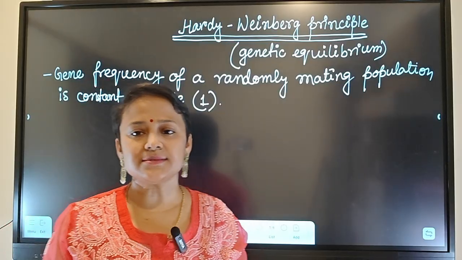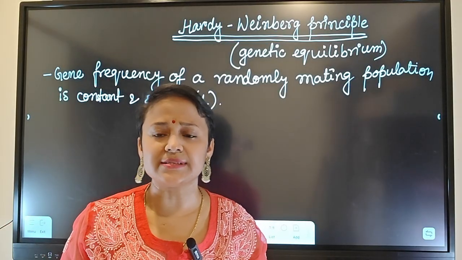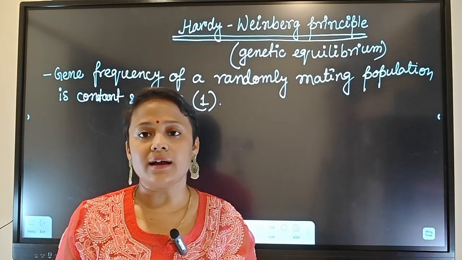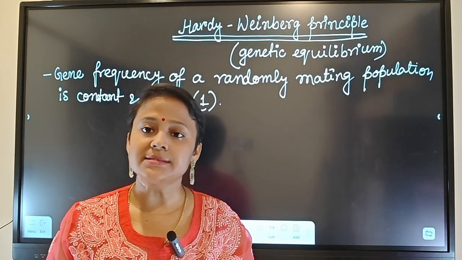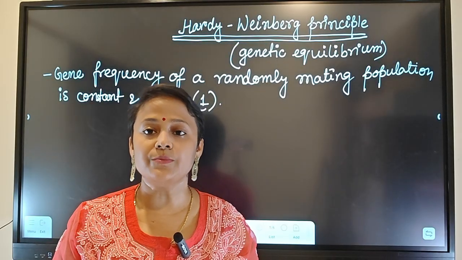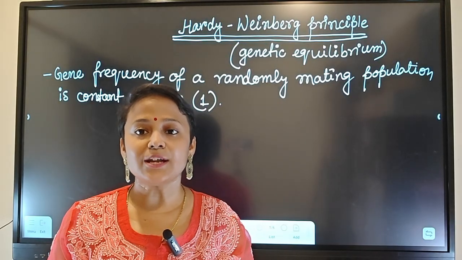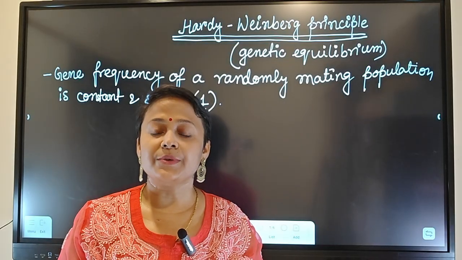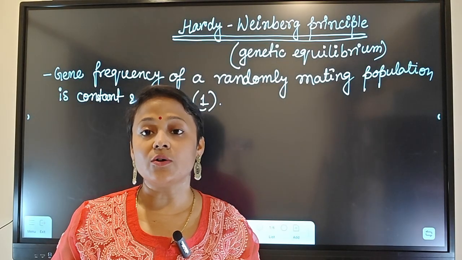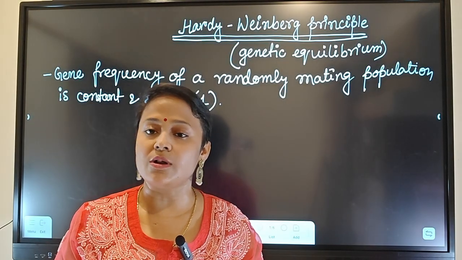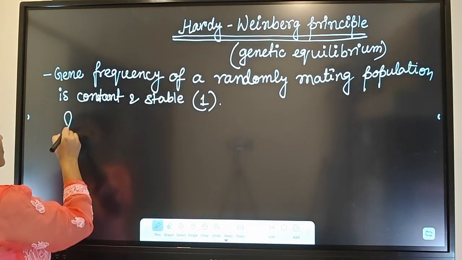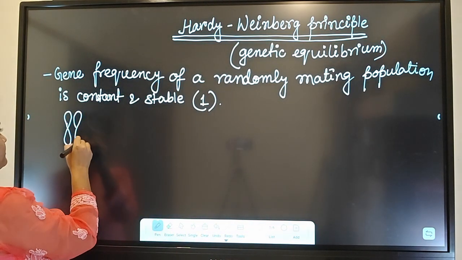Now let's discuss what gene frequency is. We know that genes occur as alleles, meaning in our homologous chromosomes there are alternate forms of a gene, and these alternate forms are called alleles. Let's say this is a homologous chromosome.